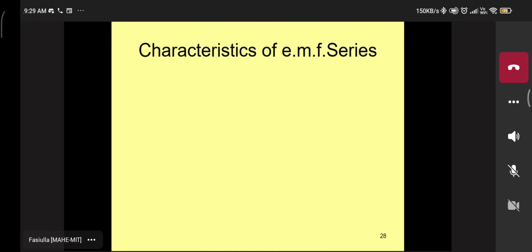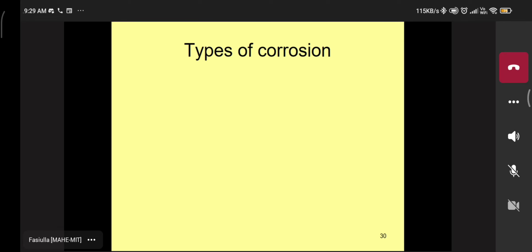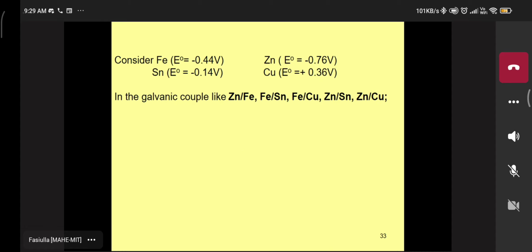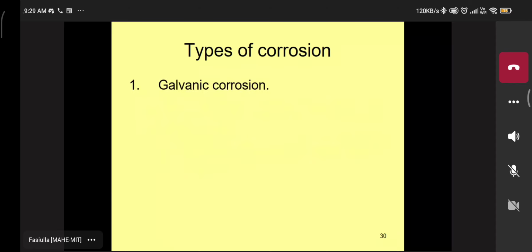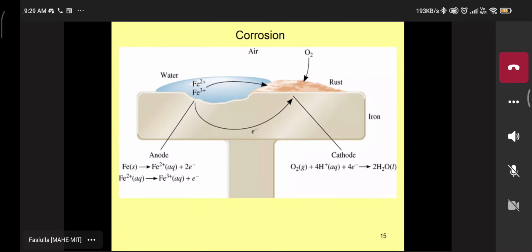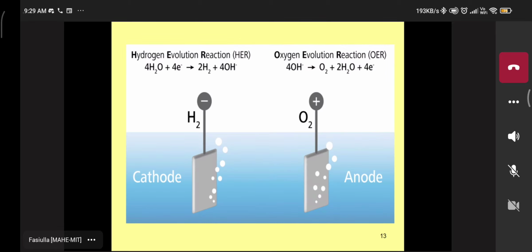There was a differential something corrosion. Differential is not there in the syllabus. No need to worry about it. Thank you. Any doubts? So that evolution of hydrogen one, sir, I want to see that. This one? Yes, sir.